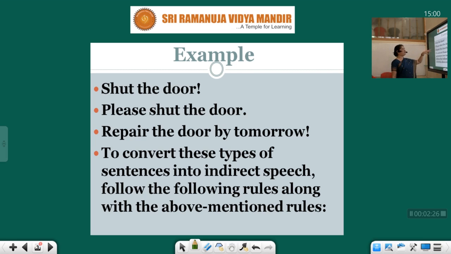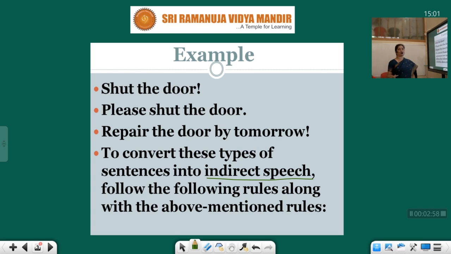Generally for request we use please. So we understand it's a request. Please shut the door. Repair the door by tomorrow, an entreaty. Now shut the door is an order. To convert these type of sentences into indirect speech, follow the following rules along with the above mentioned rules.